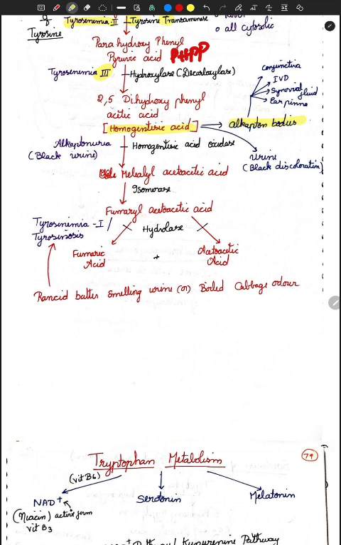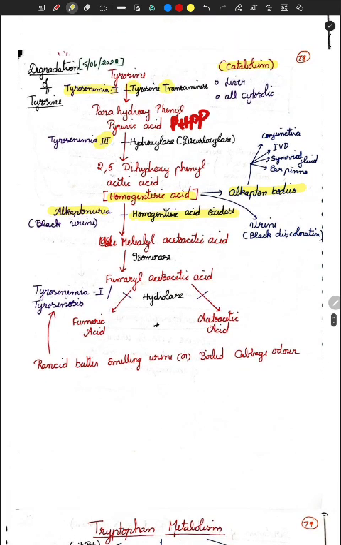You know where it is getting deposited. And this, in alkaptonuria, will be hitting homogentisate oxidase. That's all you should be knowing. So in alkaptonuria, homogentisate oxidase. Tyrosinemia type 3, that is your hydroxylase. Type 3 will not have a T. That's all. So it's just a tyrosine hydroxylase or decarboxylase, and in this your PHPP will be accumulated.